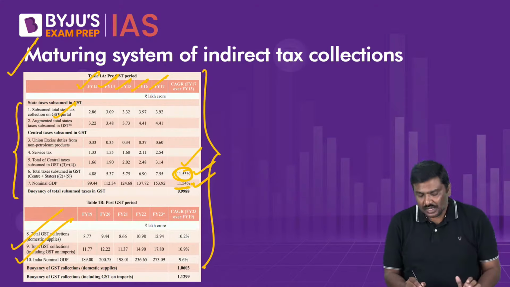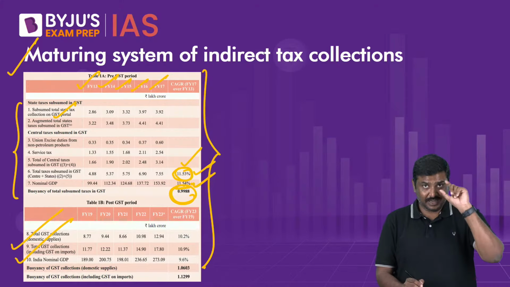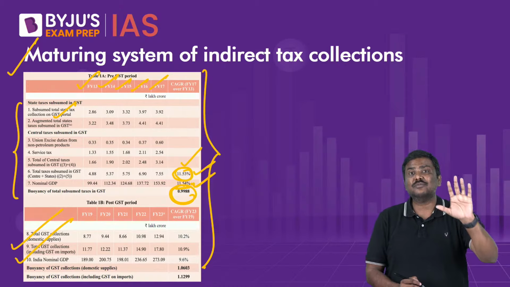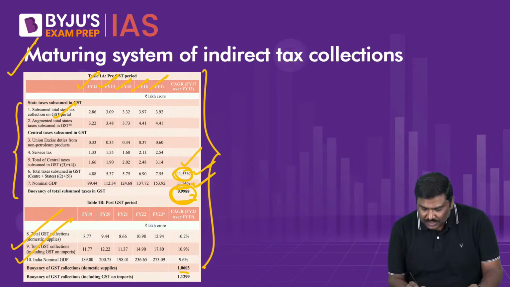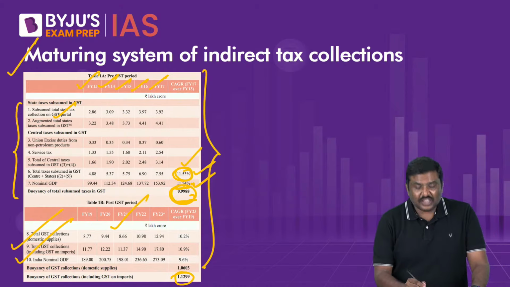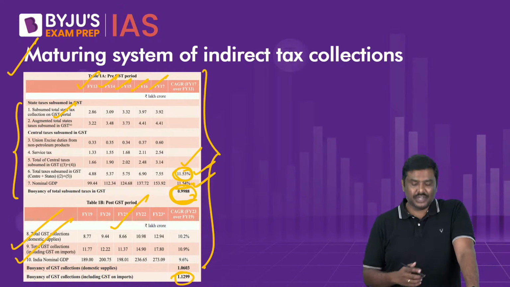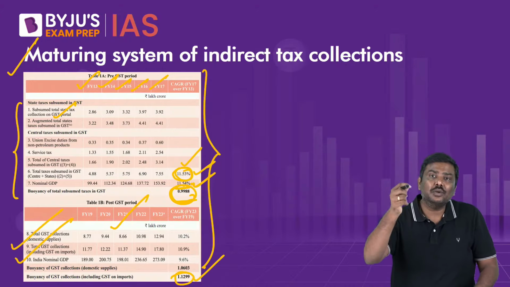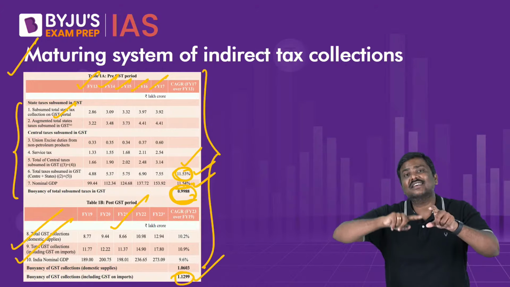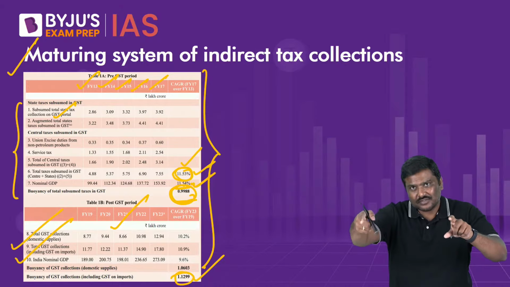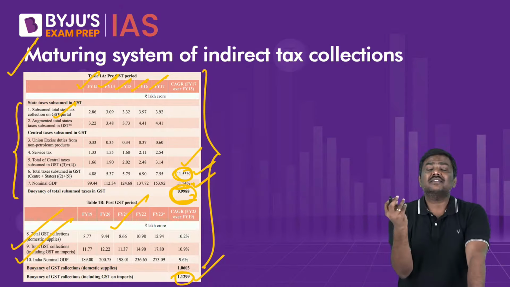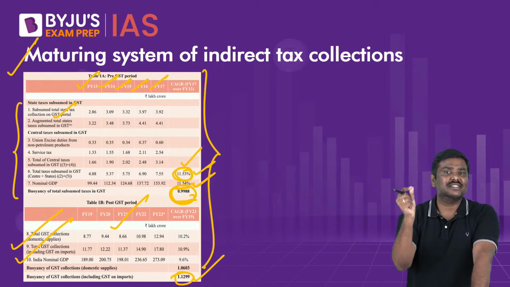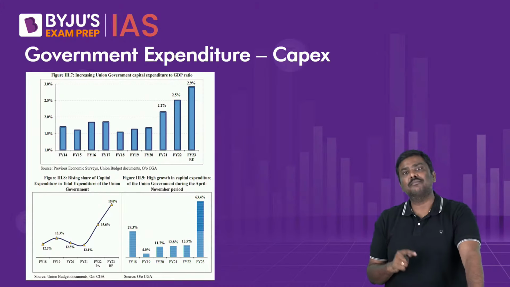Which means the tax buoyancy for the 5 years, for indirect taxes subsumed under GST, before GST was 0.99. Do the same calculation for the next 5 years after the implementation of GST, the tax buoyancy is 1.12, which means tax receipt collection after the introduction of GST has actually improved, which showcases that GST has been successful, at least when you talk about increased tax receipt collections. Please remember that particular point.